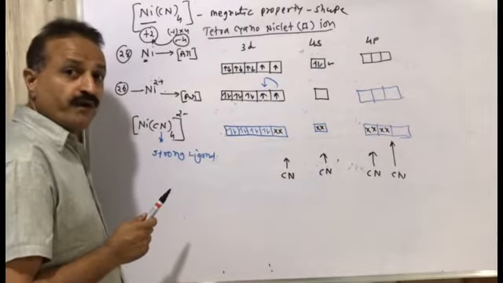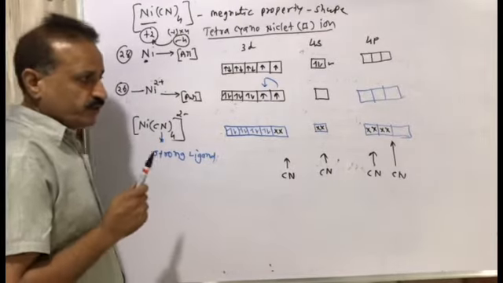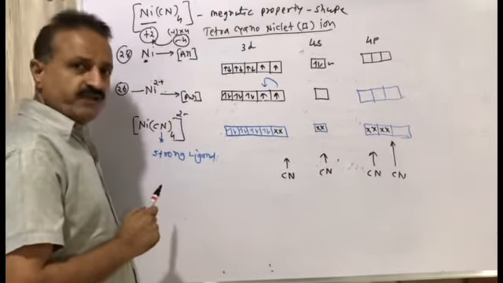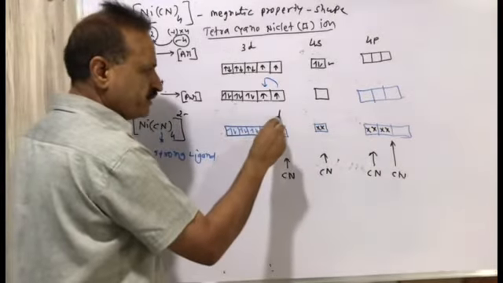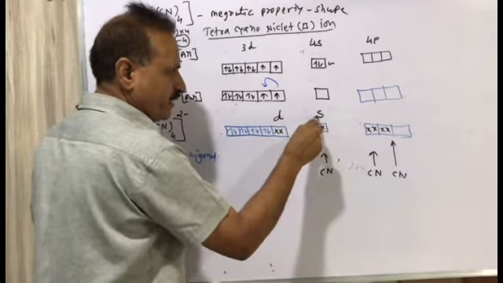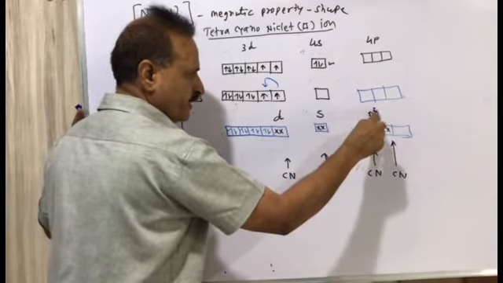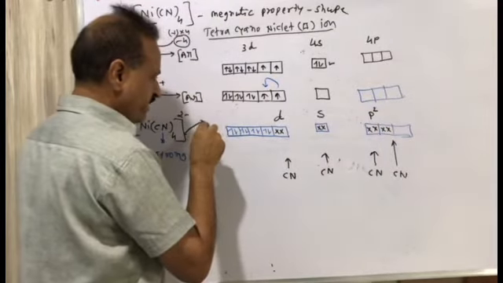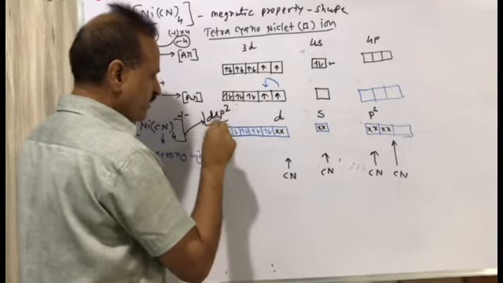Now what will happen? You just check which type of hybridization is done. One d orbital is filled, one s orbital is filled, and 2 p orbitals are filled. So the hybridization is dsp2.